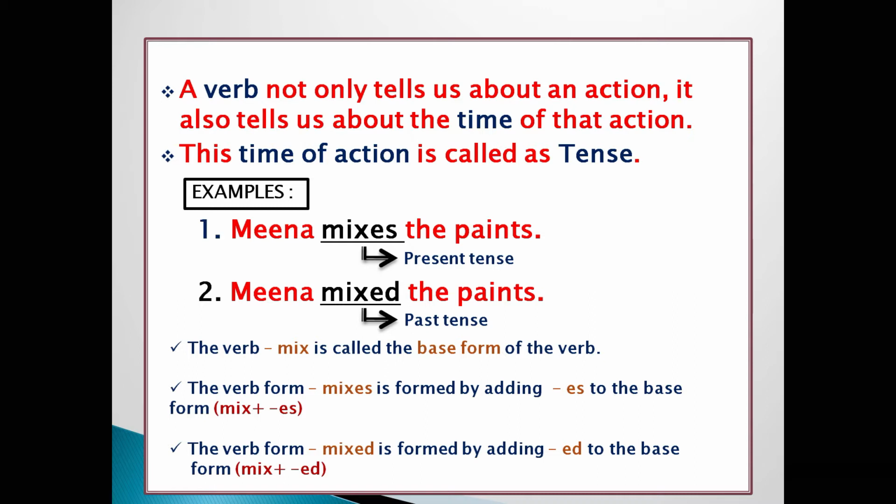The verb mix is called the base form of the verb. The verb form mixes is formed by adding es to the base form. Mix plus es. The verb form mixed is formed by adding ed to the base form. Mix plus ed.